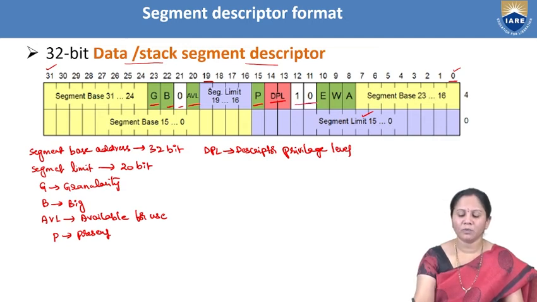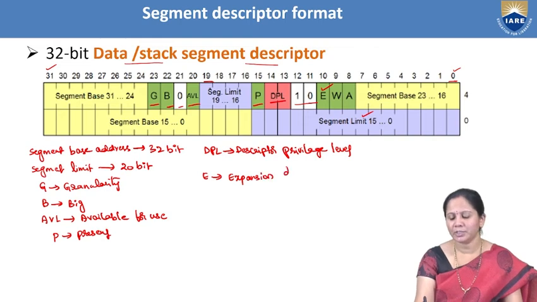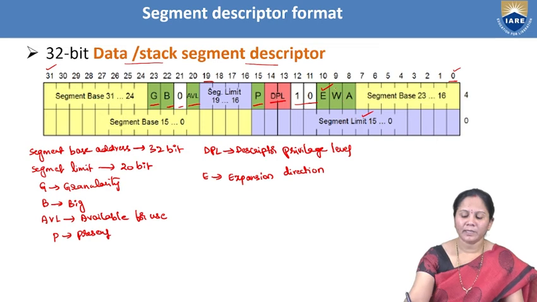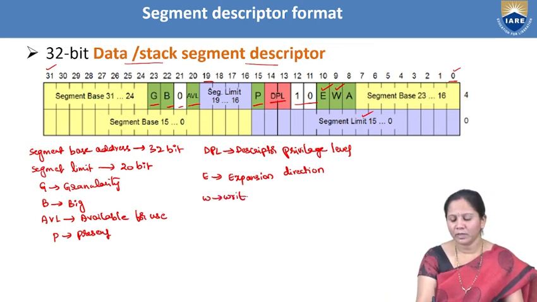The next bits are 1 and 0. Next we can see E, and the E bit represents expansion direction. The next bit is W. W stands for writable. And the last one is A, same as the previous format. A stands for accessed.